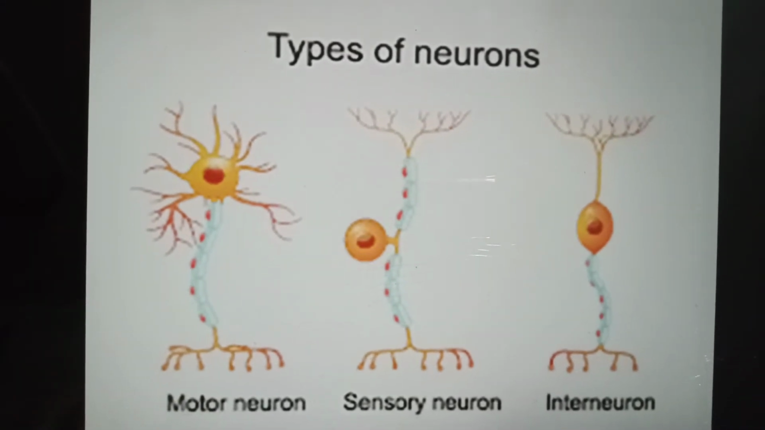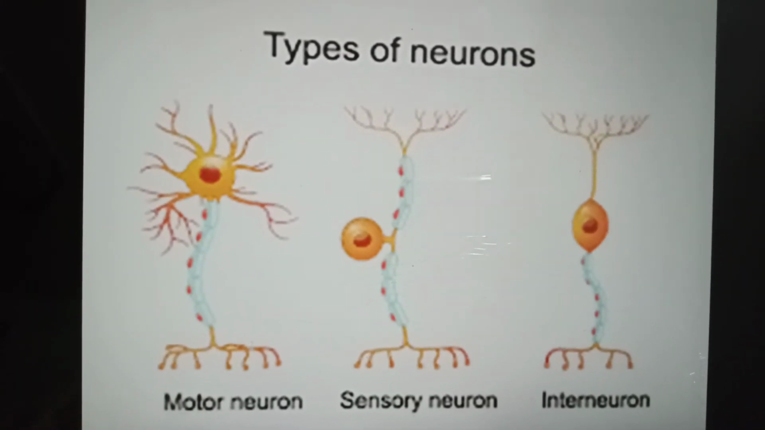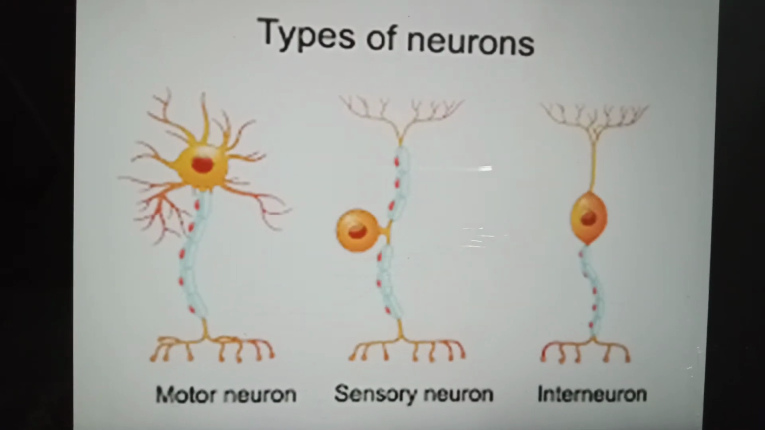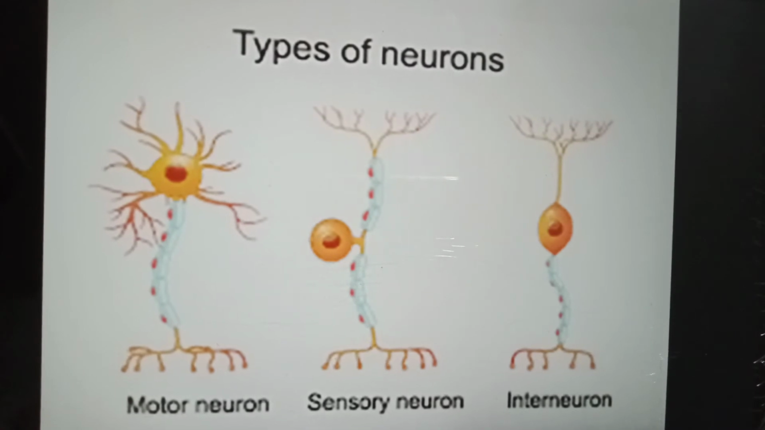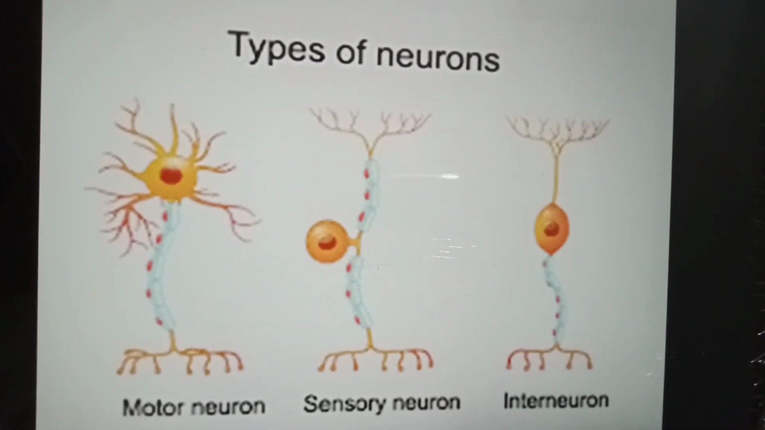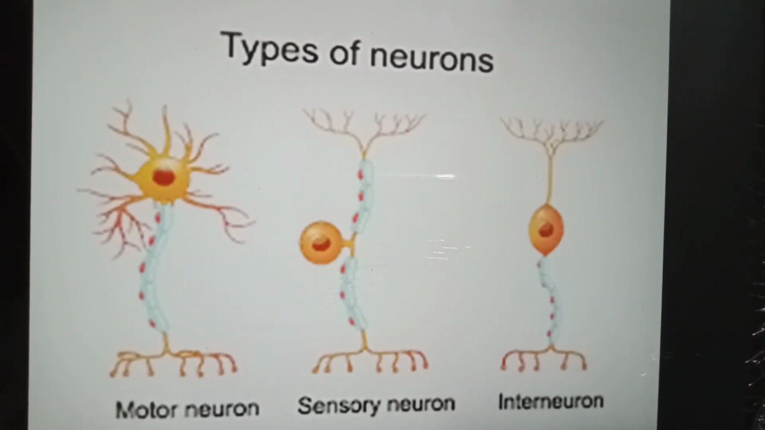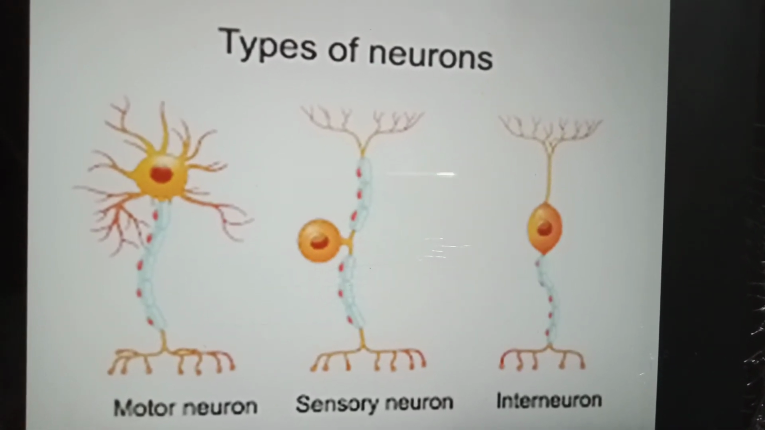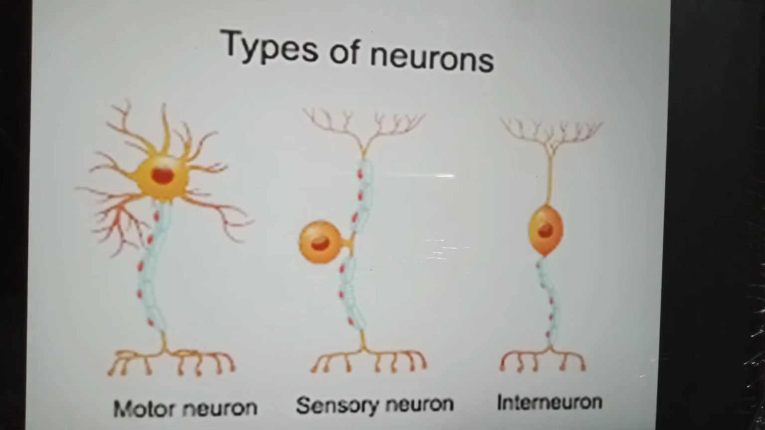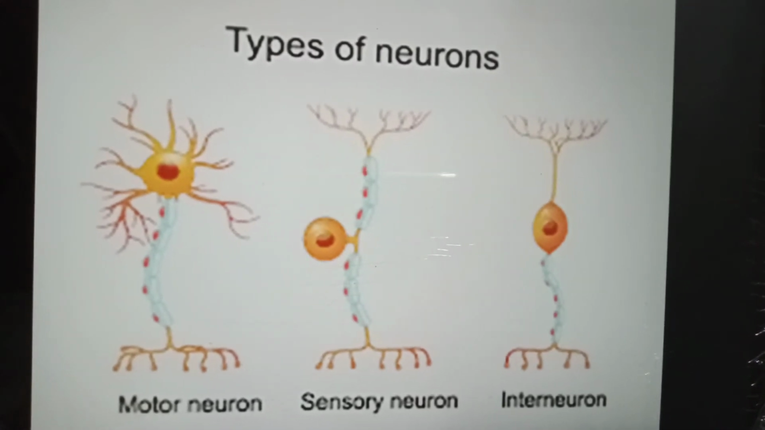So now I will discuss the types of neurons. These are motor neurons, sensory neurons, and interneurons. Sensory neurons conduct sensory information, that are nerve impulses, from receptors toward the CNS. CNS is the abbreviation of central nervous system. Sensory neurons have only one dendrite and one axon.